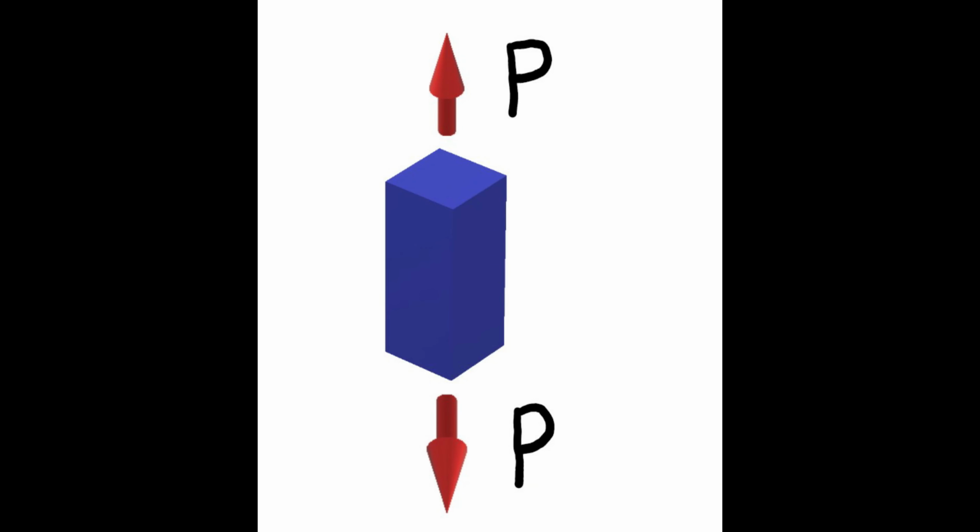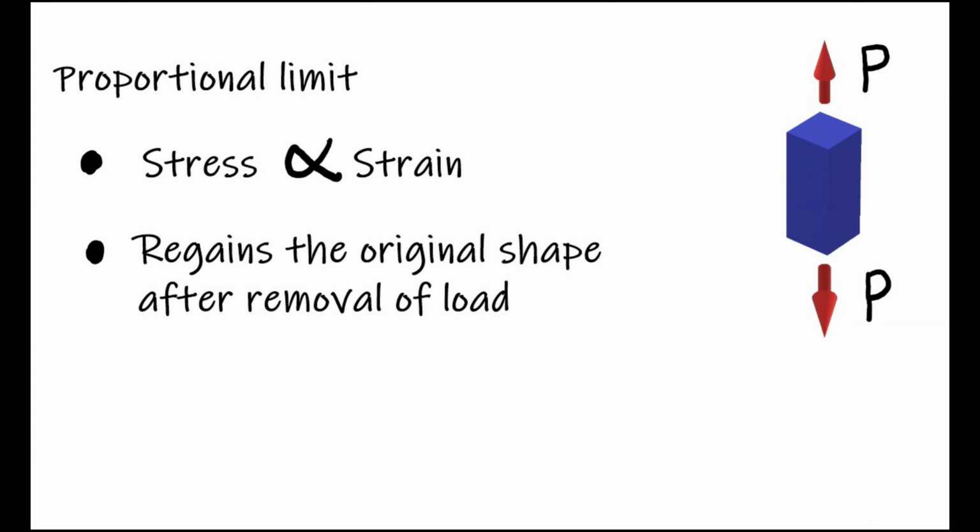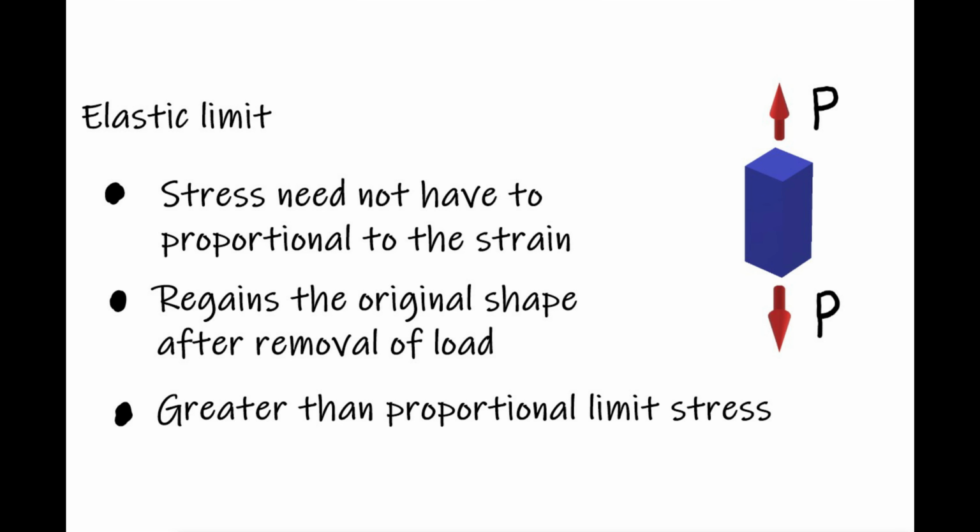Let's say I am gradually applying force on a ductile or brittle material by means of a UTM. So the force is increasing gradually, and till the proportional limit, stress will always be proportional to the strain, and if you remove stress at any instant, the material regains its original shape. And here, if you plot a graph between stress and strain, it will be straight. And after the proportional limit, till the elastic limit of force, stress won't be proportional to the strain. But if you stop giving the force or stress, the material regains its original shape.